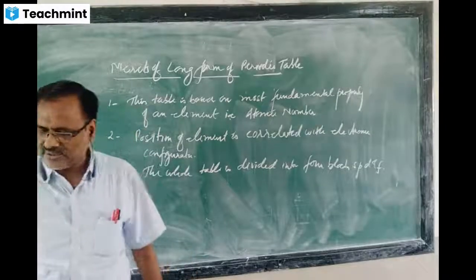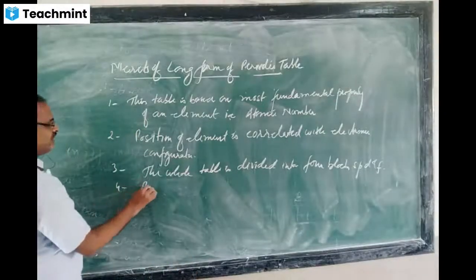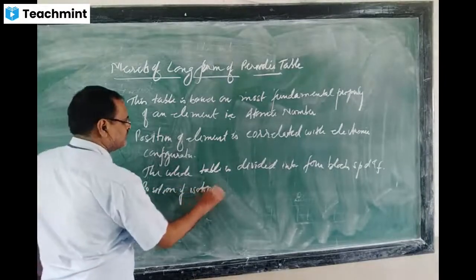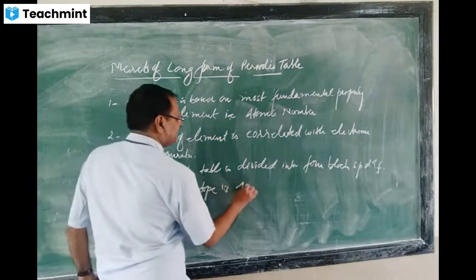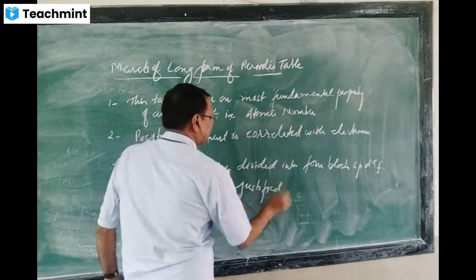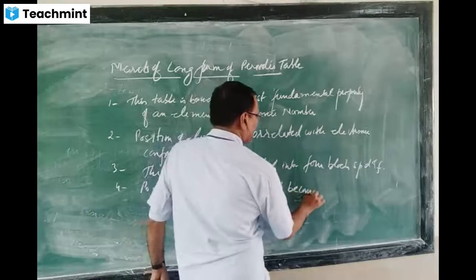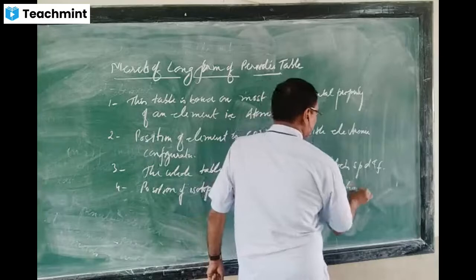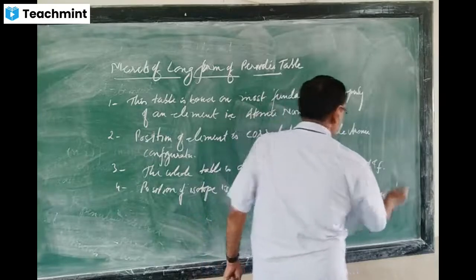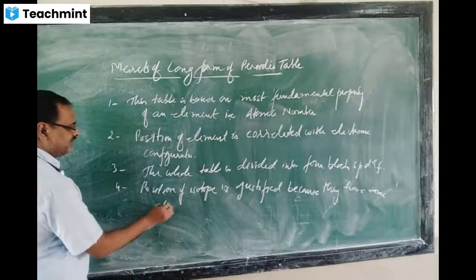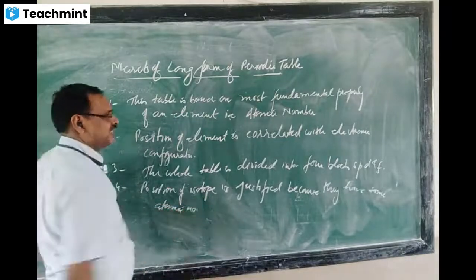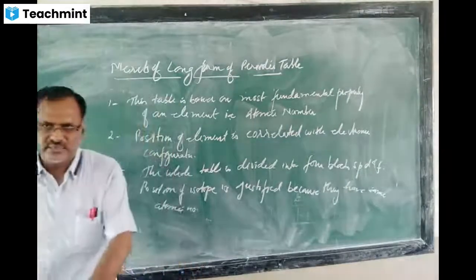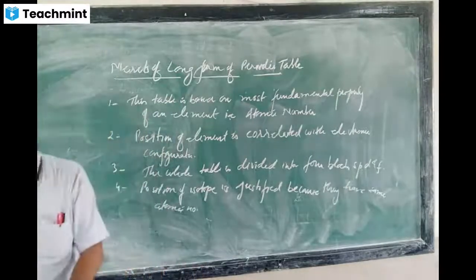Now the next point is the position of isotopes. The position of isotopes is justified because they have the same atomic number. That problem was there in the Mendeleev table, so that is also justified, because isotopes have the same atomic number.